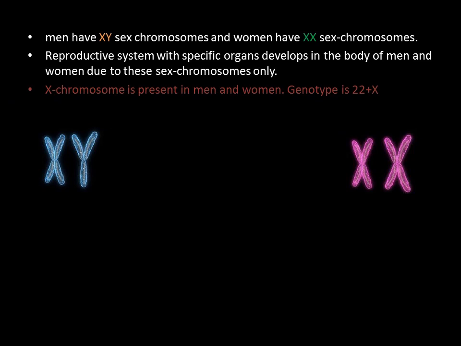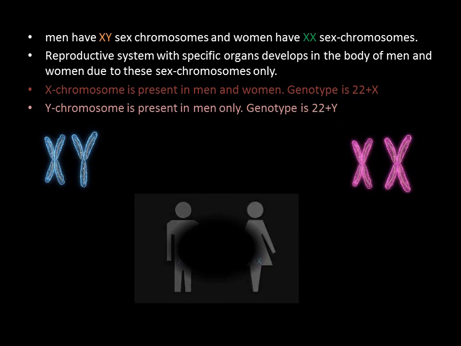Right, so X chromosome is present in men and women, in both there is presence of X chromosomes. Okay, and the genotype is 22 plus X. Y chromosome is only present in men, and the genotype is 22 plus Y. So this Y chromosome decides the gender of the human being, whether it is going to be a male or a female. Fine.